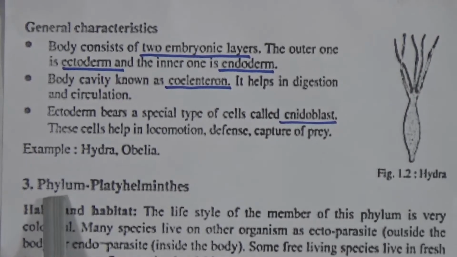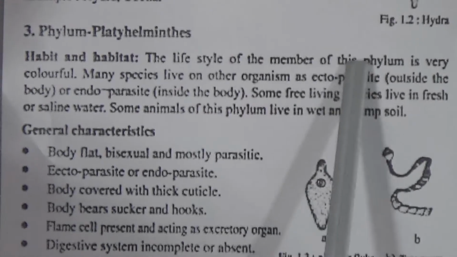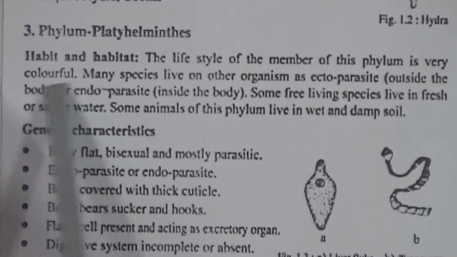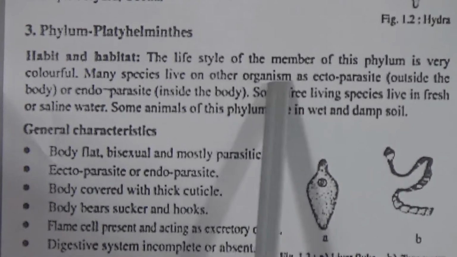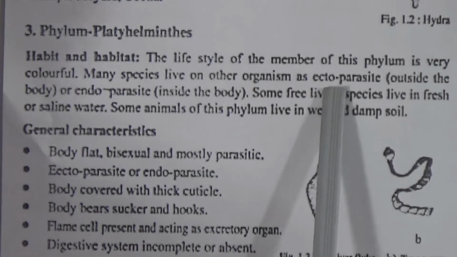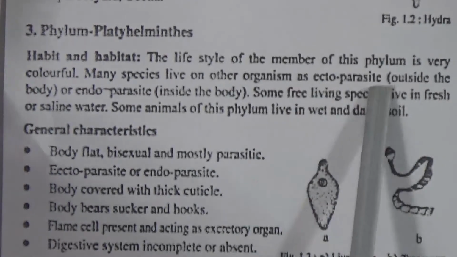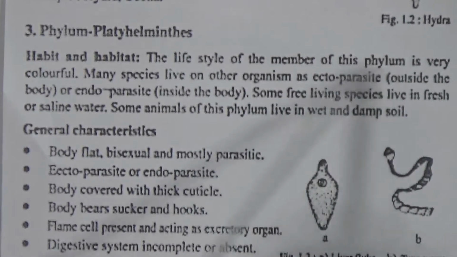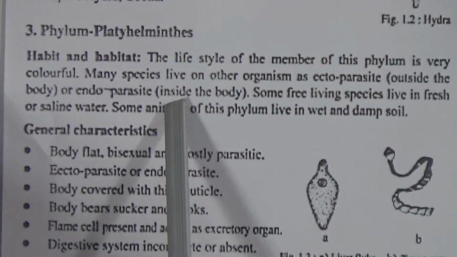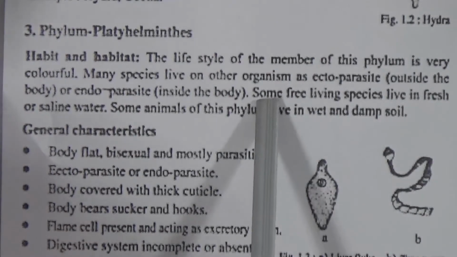Now next phylum, phylum 3, it is Platyhelminthes. The lifestyle of members of this phylum is very colorful. Many species live on an organism as ectoparasite or endoparasite. Ecto means outside, so they can be outside parasites, or endoparasites, that means they can live as inside parasites.